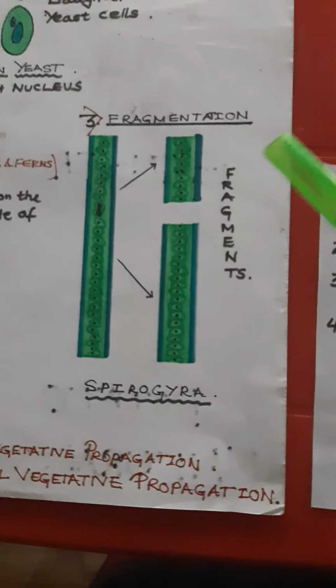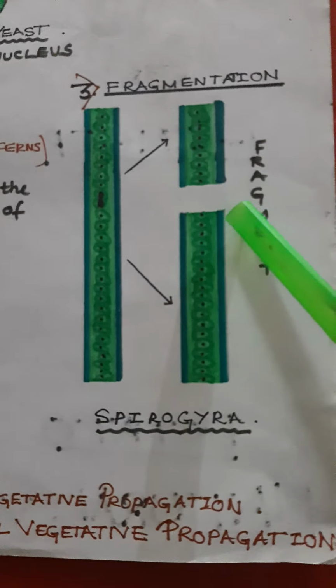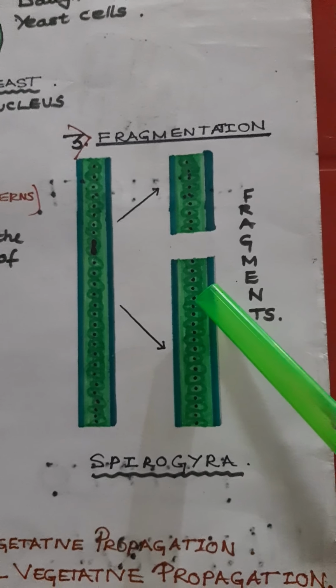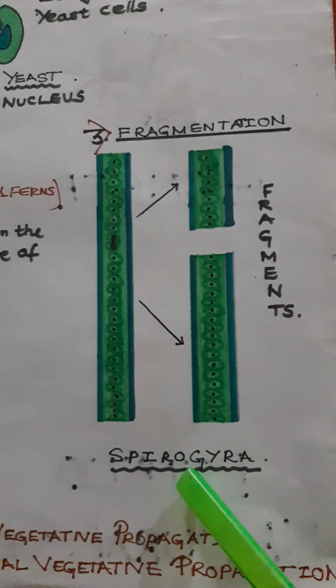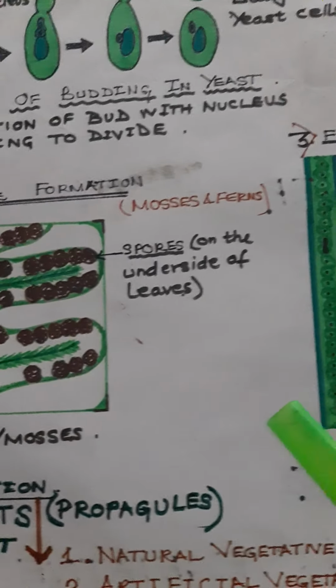Now the third one is fragmentation. This happens in Spirogyra algae. It is an algae. Okay, now these are like ribbons, actually, long flat ribbons. Okay, now during the time of reproduction, what happens? They just split into fragments, small fragments, and these fragments will again give rise to a new individual. So this is called fragmentation. Example, Spirogyra, which is an algae.